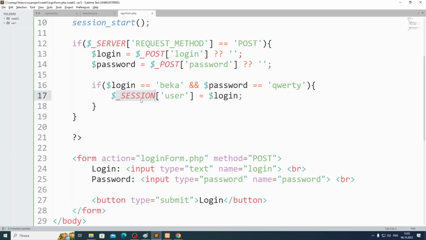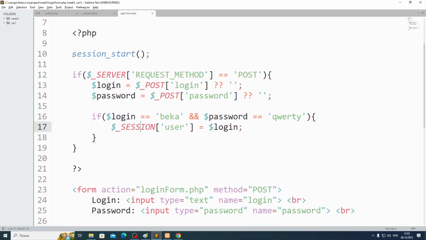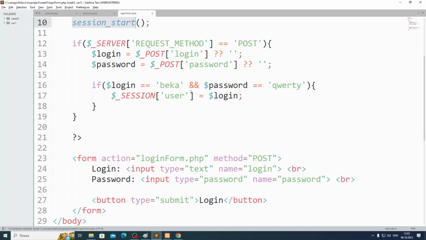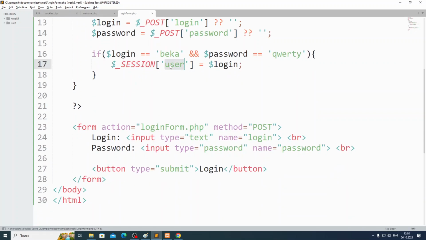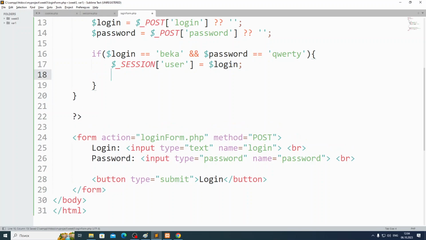It will give you an error. You have to start the current session. And session_start starts the session only for this PHP file. If you're using sessions in another PHP file, there also you have to call session_start, in each file where you use sessions. Okay, guys? So I will call session_start, then I will put the login to the user key. Then let's say header, you know about header?